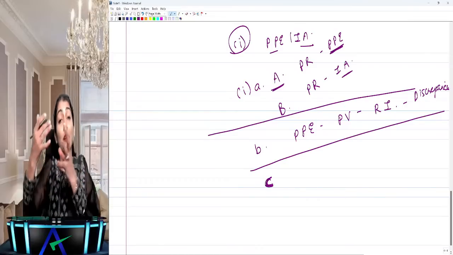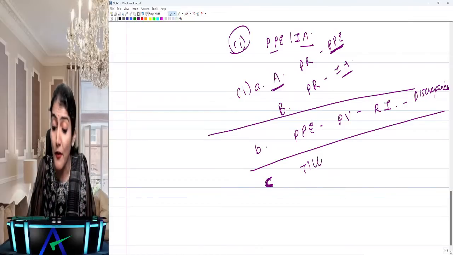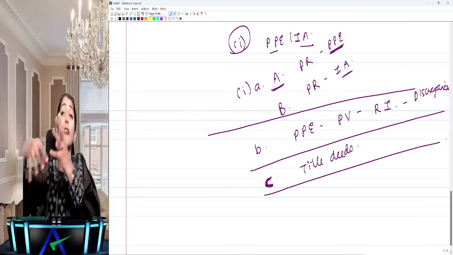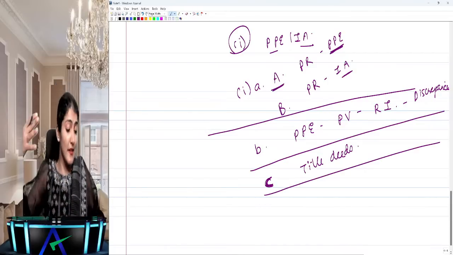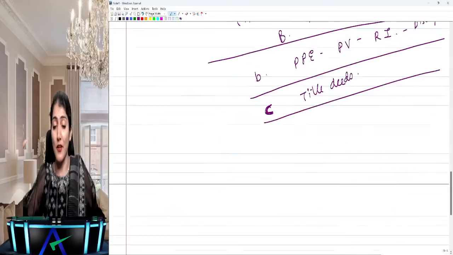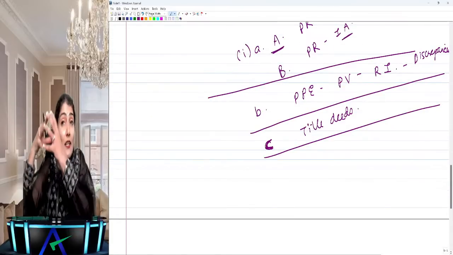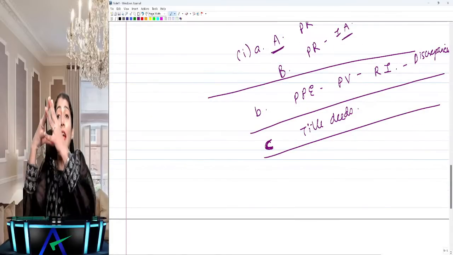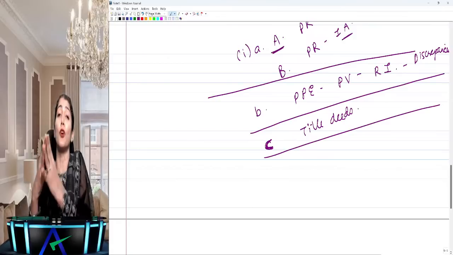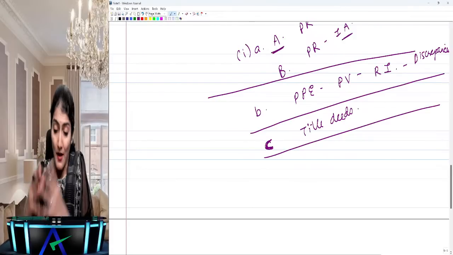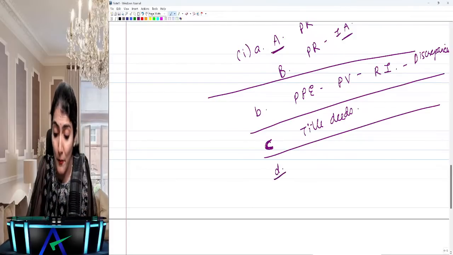Then after that, what does it say? Whether the title deeds of immovable properties are held in the name of the company, other than those where the company is the lessee and the lease agreements have duly been executed in favor of the lessee, right? Title deeds of immovable property, are they held in the name of the company? If not, provide the details thereof, right? So title deeds of immovable property.